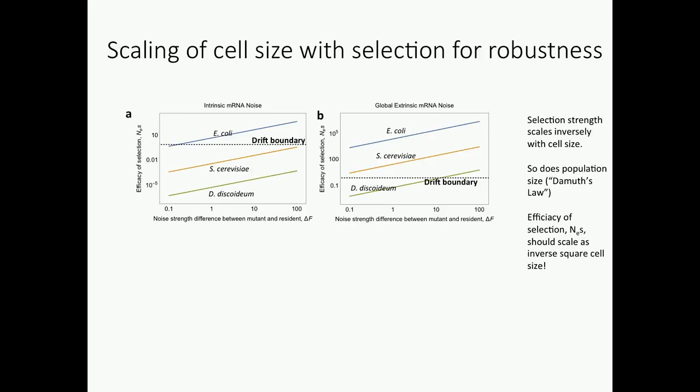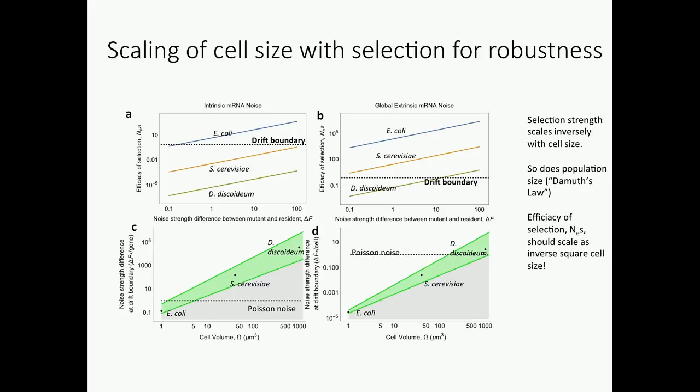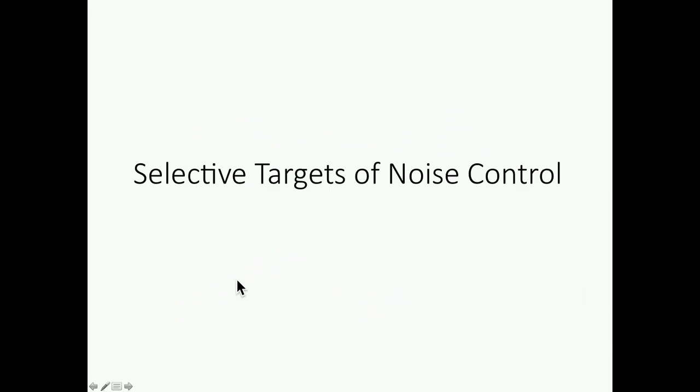Okay. So finally, what we can do is we can actually make a prediction about how strength of selection should scale with cell volume. And quickly, I'll just leave you with this. What this is, we have the cell volume here, and this is the noise strength, or the change in the noise strength at the drift barrier. Basically what we see is that for small cells, selection can strongly reduce noise, but for even moderately larger cells, selection is very weak at selecting against noise. Okay, so I'll leave you with that.